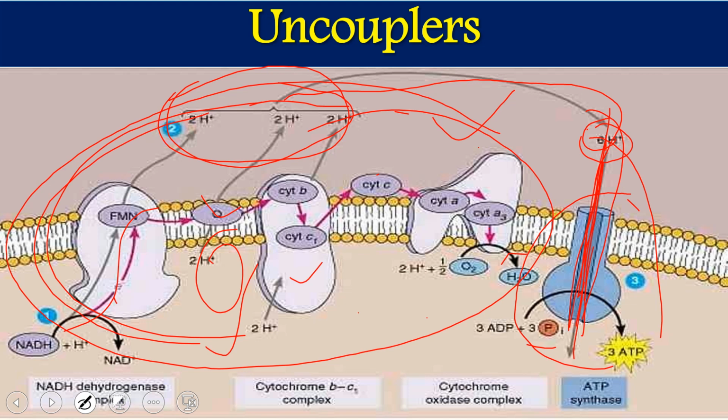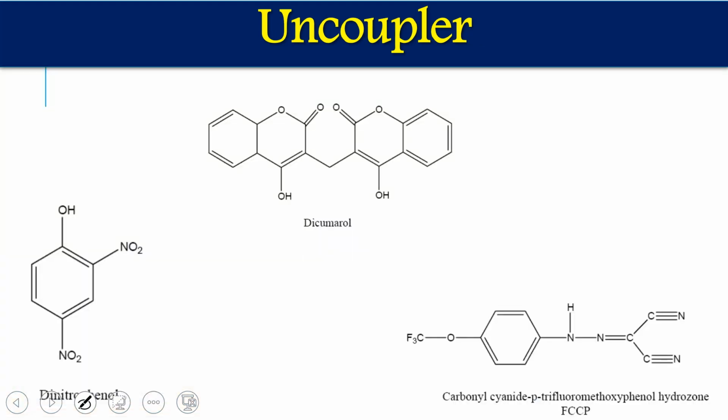But some components are going to reduce this proton gradient and uncouple electron transport from oxidative phosphorylation. So these are three very important, very common uncouplers: dicumarol, FCCP, which is called carbonyl cyanide p-trifluoromethoxyphenylhydrazone, and dinitrophenol. These compounds are normally hydrophobic. Hydrophobic means it is lipid soluble.